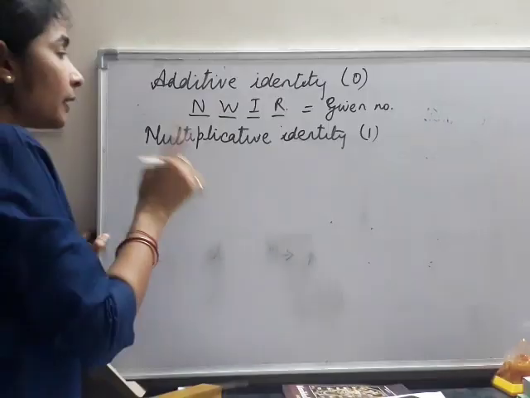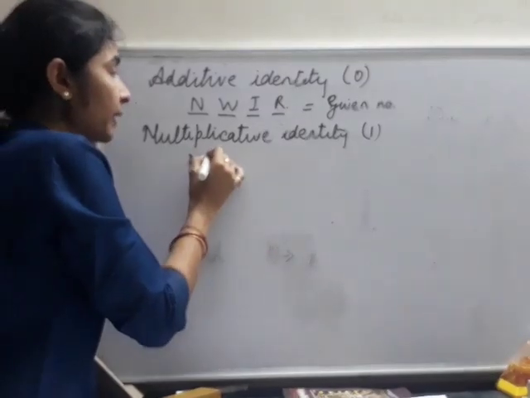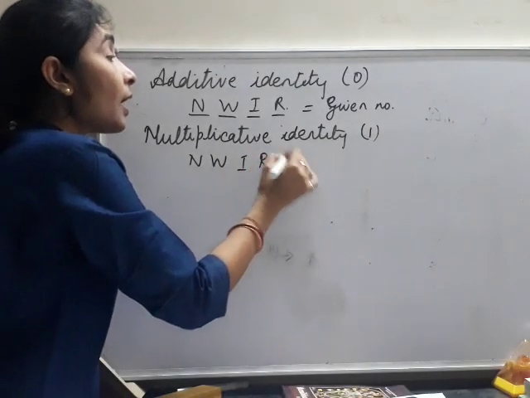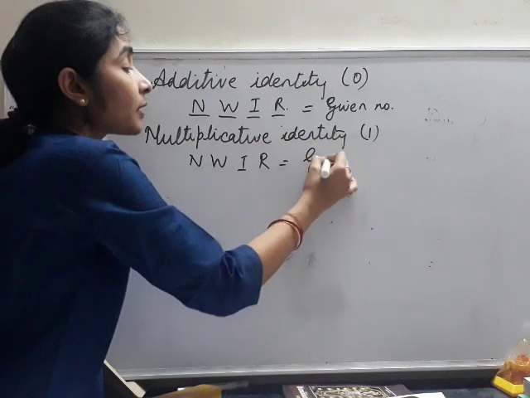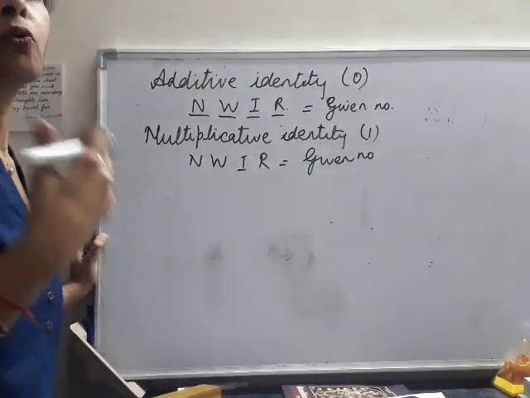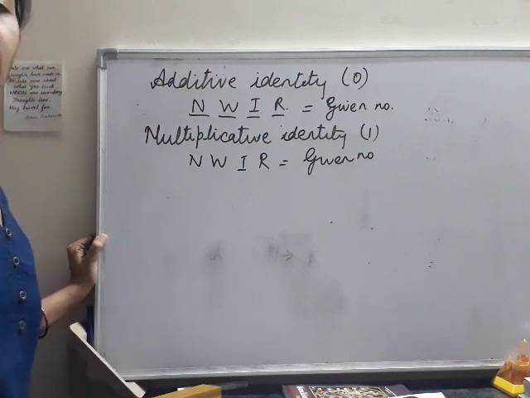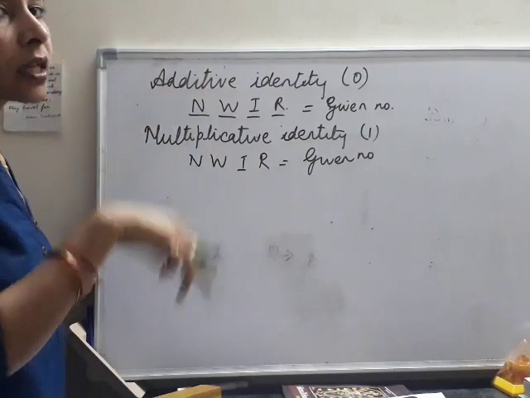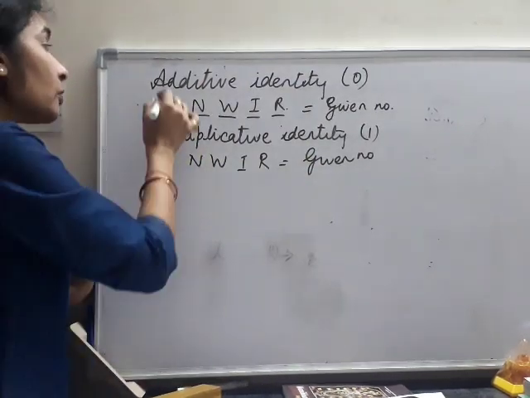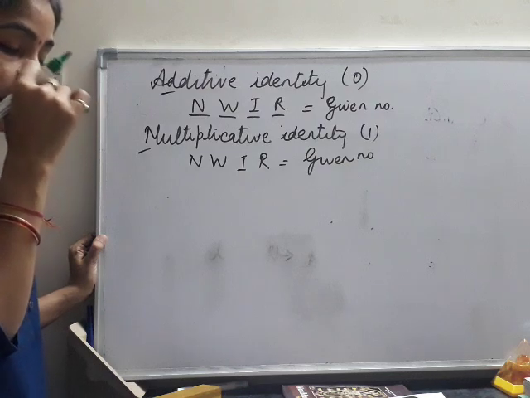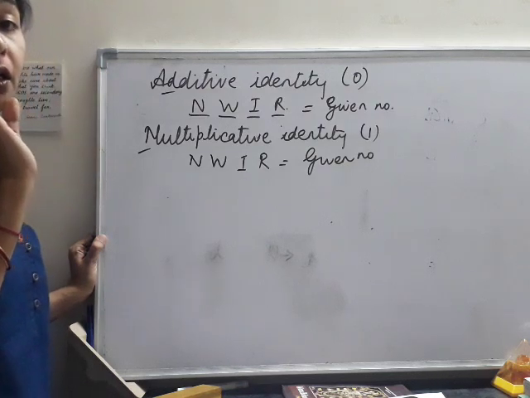Now, in case of 1, whether we multiply it to any natural number, whole number, integer or rational number, the answer is always the given number. 2 ones is 2, 3 ones is 3, 4 ones is 4. So anything multiplied by 1 gives us the same number in the answer. Additive identity is of 0 and multiplicative identity is of 1.